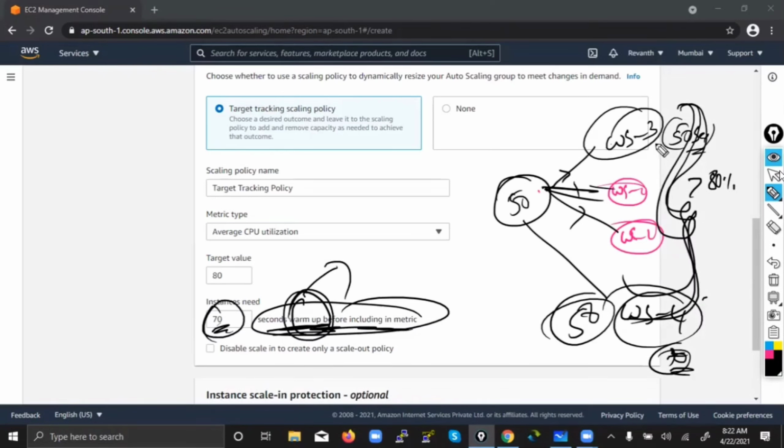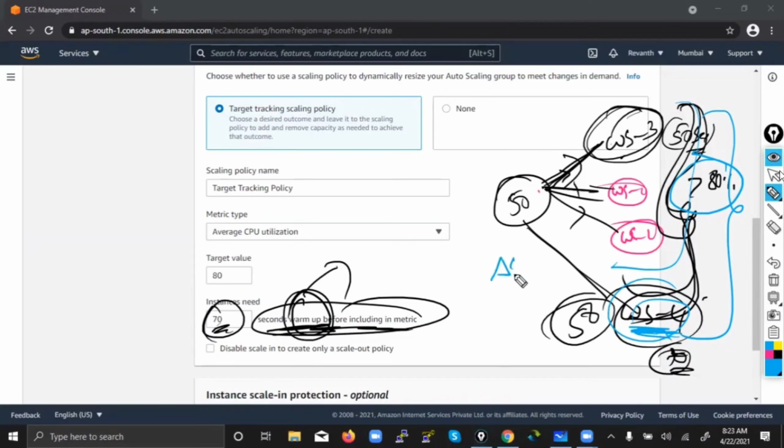So how will auto scaling take the decision whether I need to launch another machine or not? First, it has to give time for the new server to settle. Once the traffic has been distributed to this new server also, the auto scaling will again calculate the average CPU of the three machines. If it is still more than 90, only then will it decide whether to launch another web server or not. This time taken by the auto scaling to decide whether a new machine should be launched, or whether this is enough, we call it instance warm-up.